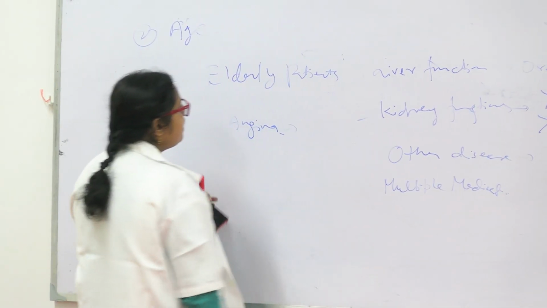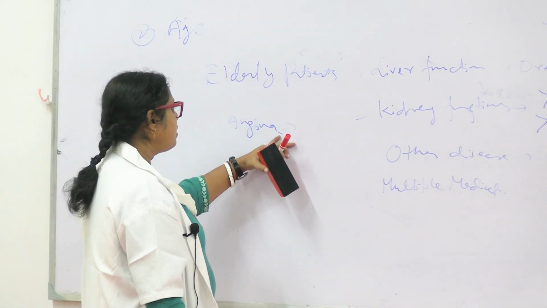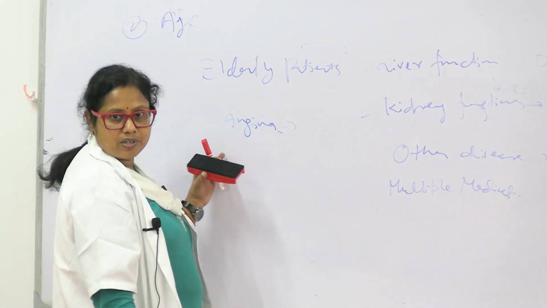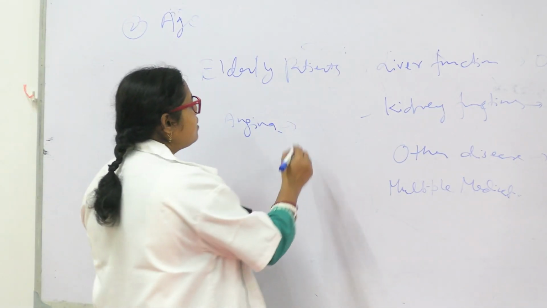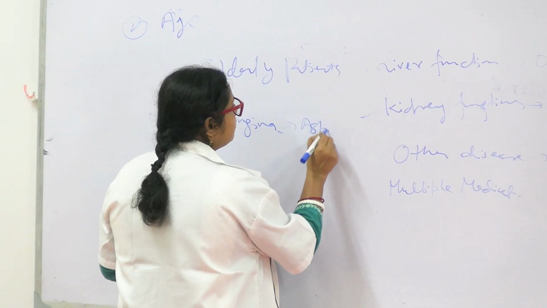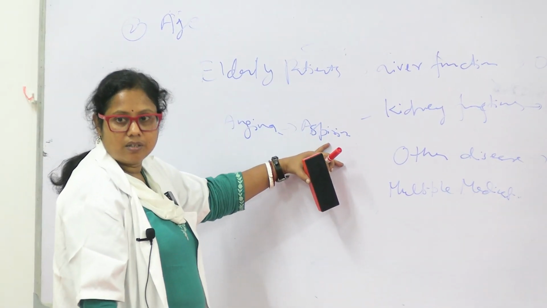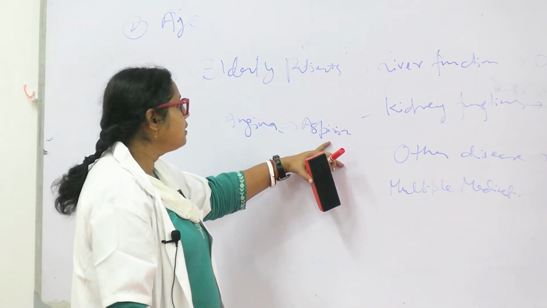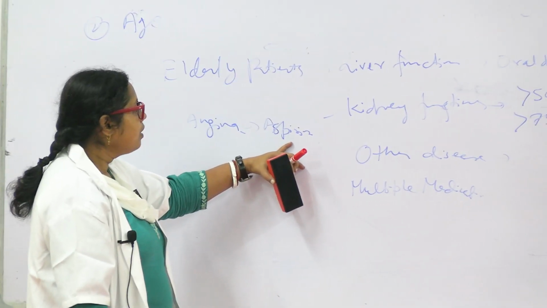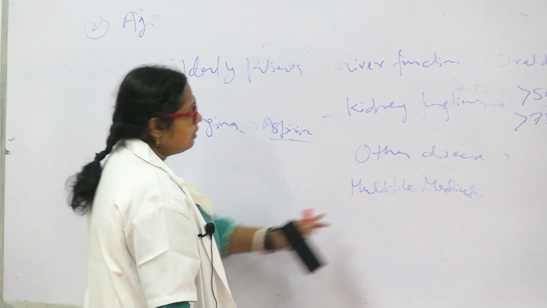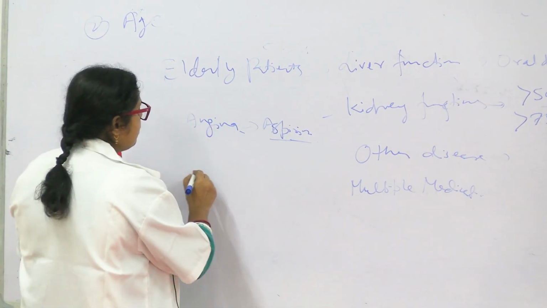So those patients who have angina receive certain medications. Okay, a drug is aspirin. Aspirin is a blood thinning drug. You will read in further classes. So this aspirin, and this elderly patient also has joint pains.